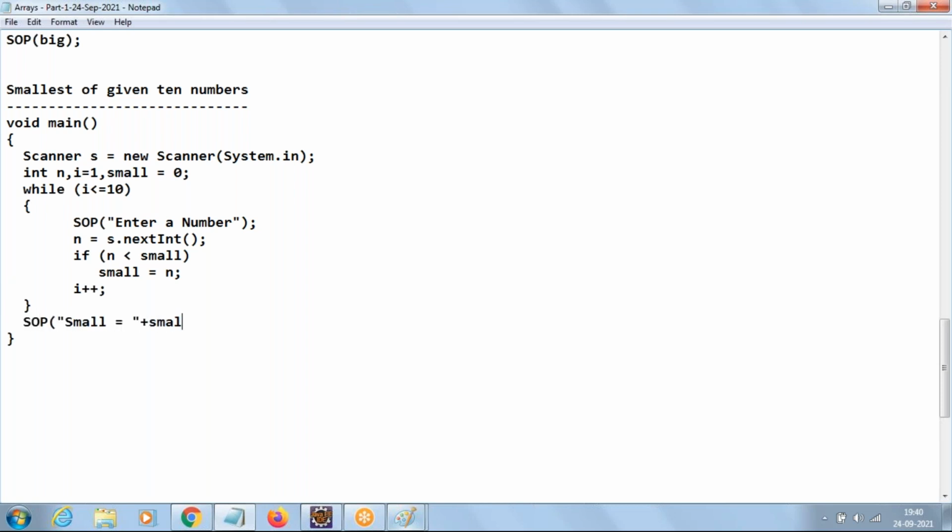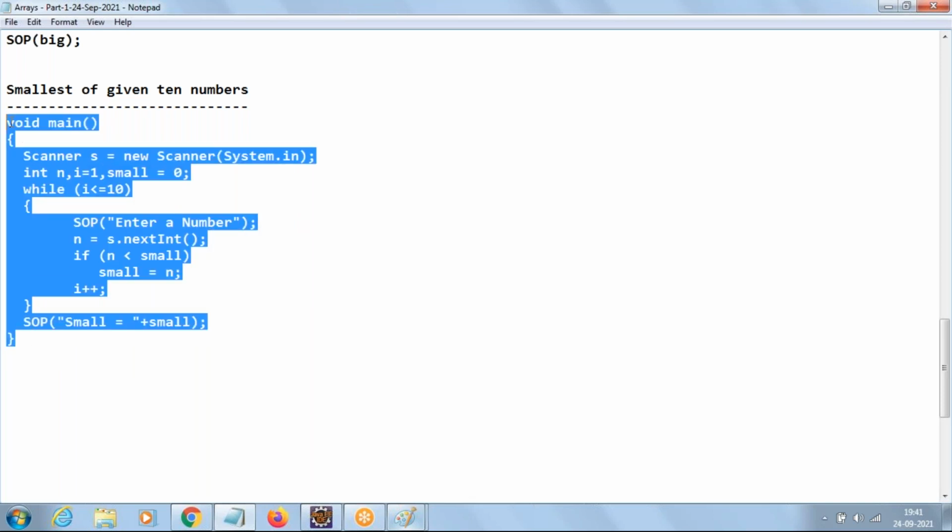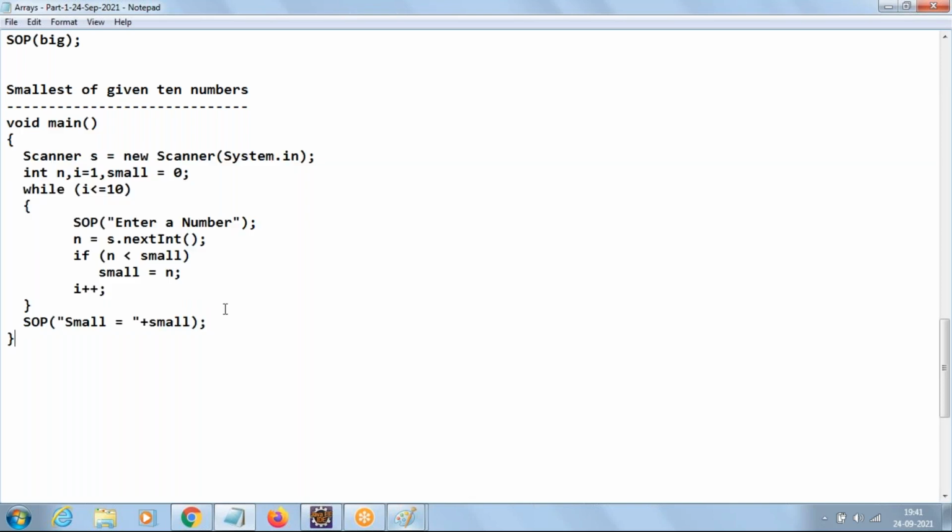So when you write the code like this, if you go with all positive numbers, then the value of small will remain 0 only. This condition never becomes true, then the value of small will always be 0. So when you write the code like this, the code will work only for negative values. If I start entering negative values, then only the program is going to work. Else the value of small will be 0.